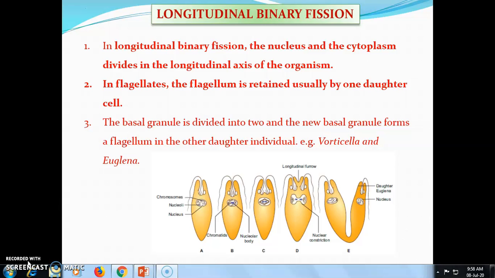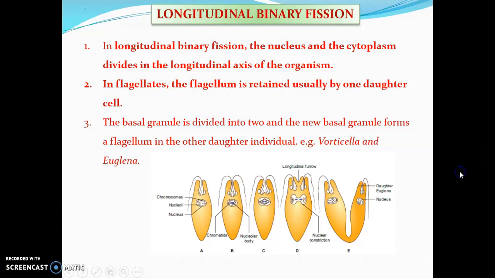Examples are Vorticella and Euglena. See, this is a longitudinal binary fission. The organism divides longitudinally into two daughter cells. It is called longitudinal binary fission.